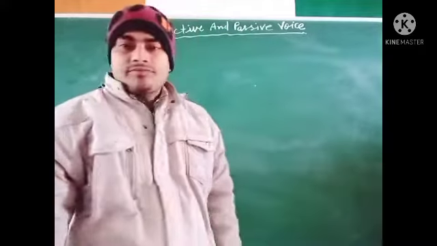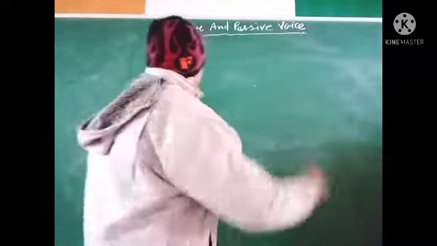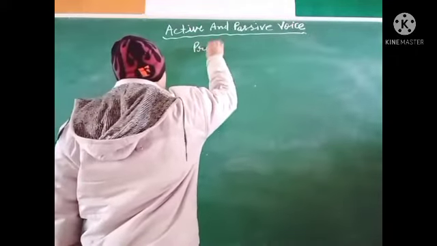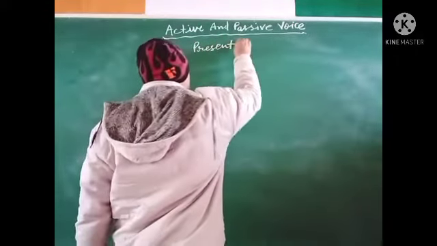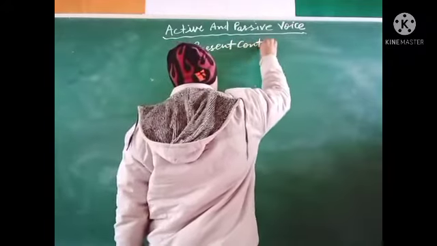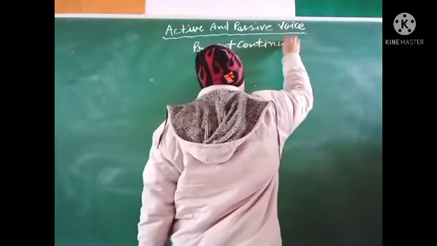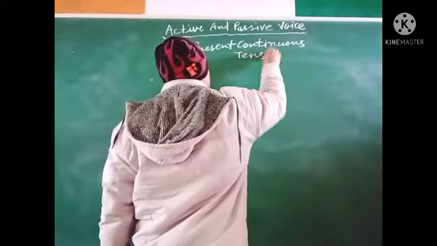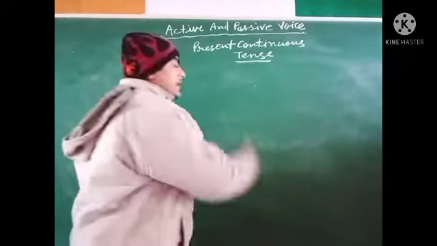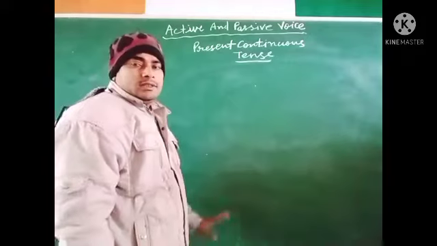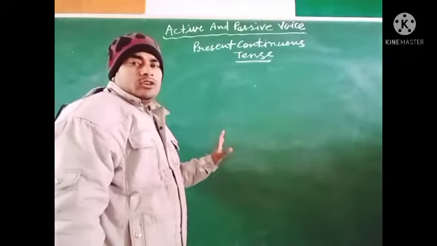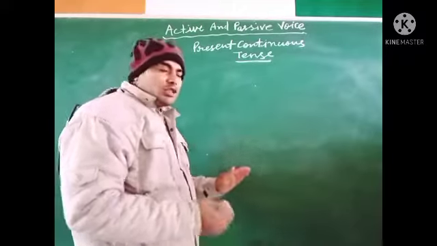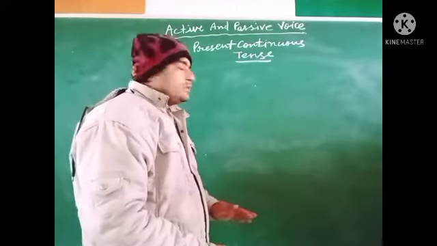So, see this present continuous tense. In present continuous tense, the work is going on.